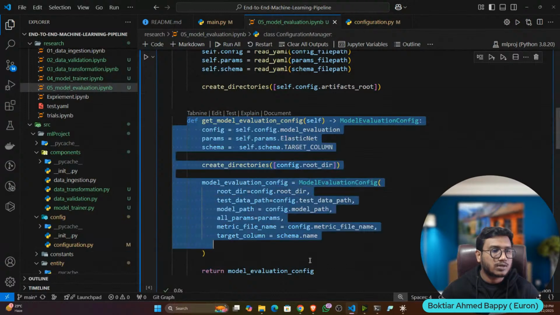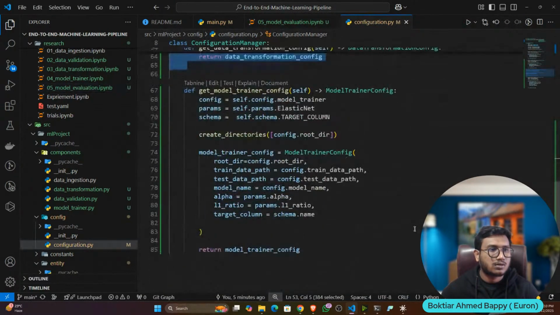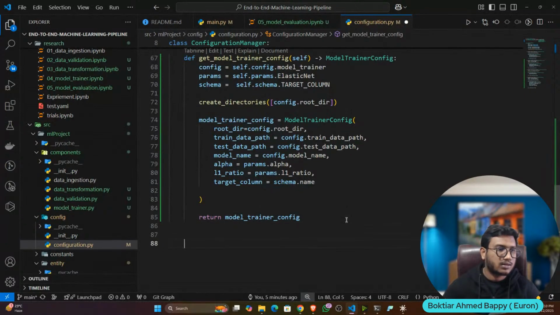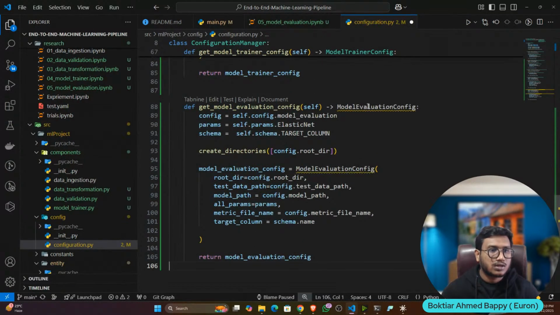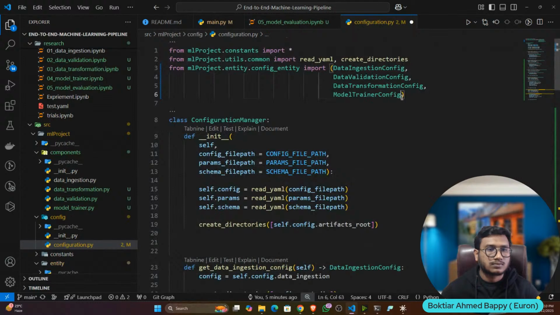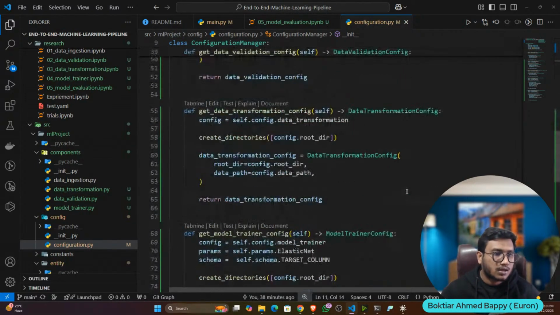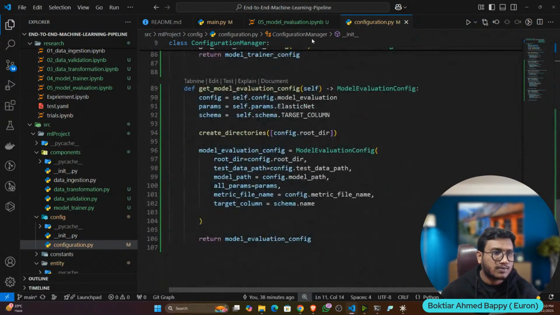This is what your configuration looks like. After model trainer, I will add the model evaluation configuration, and let's import it as well. Now anything else I need? I think everything is fine.